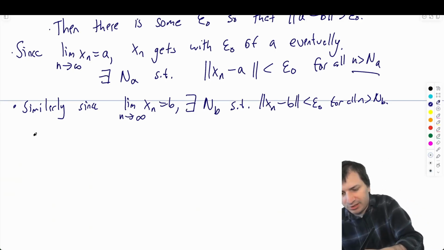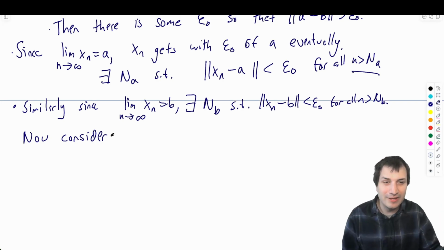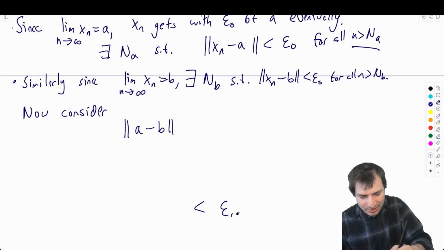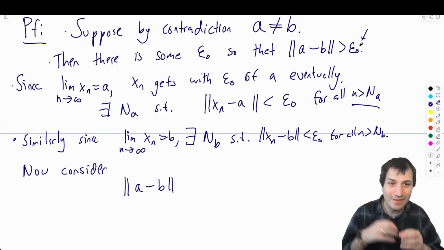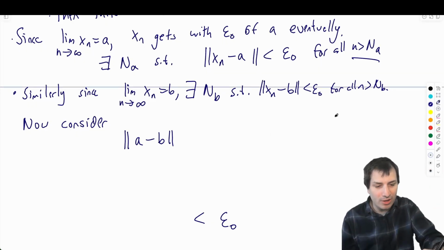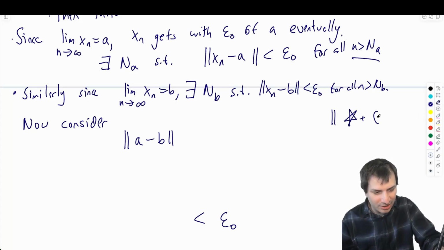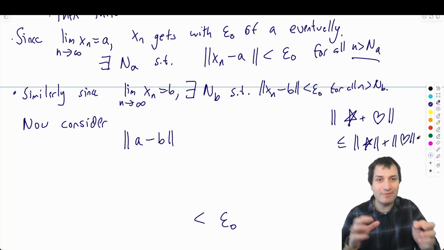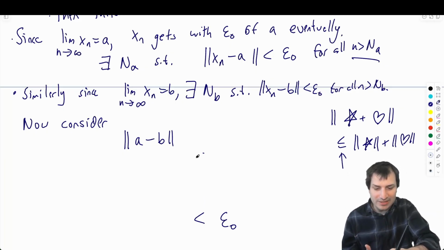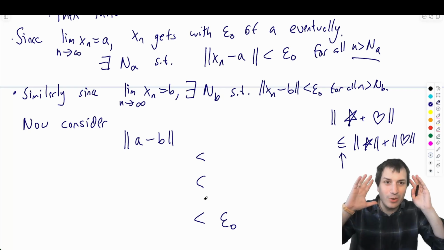So I'm going to start with "now consider." That tells the reader there's going to be a sequence of equations coming up, and I want to do |a minus b| and end it with less than epsilon naught, because epsilon naught was specifically chosen to be bigger than that, and that'll be my contradiction. So I'm going to do this sequence of inequalities using the triangle inequality, in the form that star plus heart is always less than or equal to star plus heart. Whenever you have a sum of two things, you can split it apart and get a less than sign. That's going to gel with my less than signs over here to get to epsilon naught. So this is the way I'm thinking about setting it up.